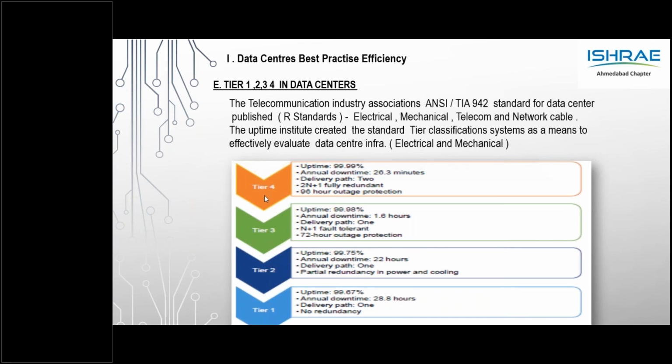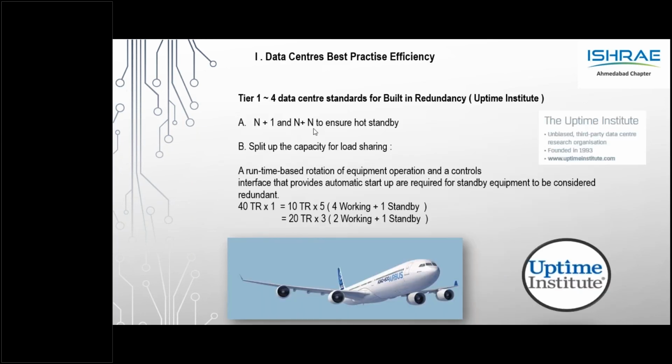So N plus N and N plus 1. To give you an easy example, you can see a 4-engine aeroplane. Assuming that three engines are working, the fourth would be a standby. This is the classic case of an N plus 1. If it is N plus N, it would be a similar copy-paste of the equal equipment.